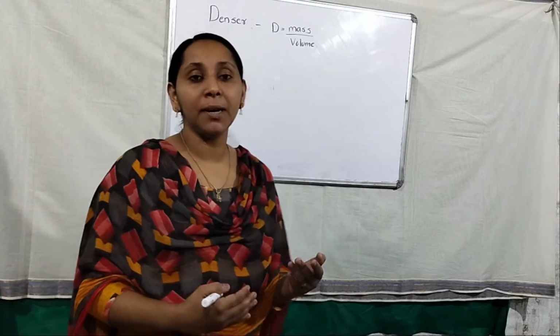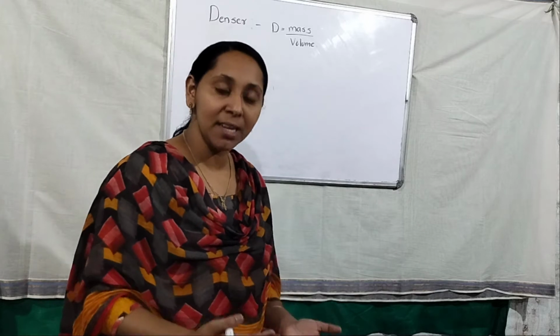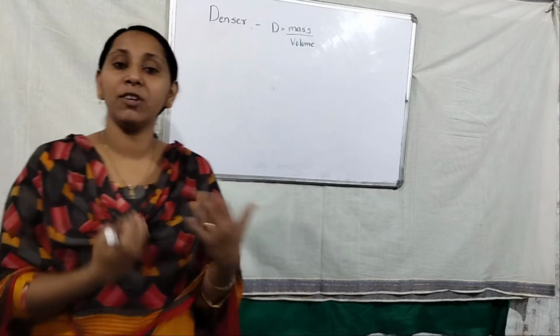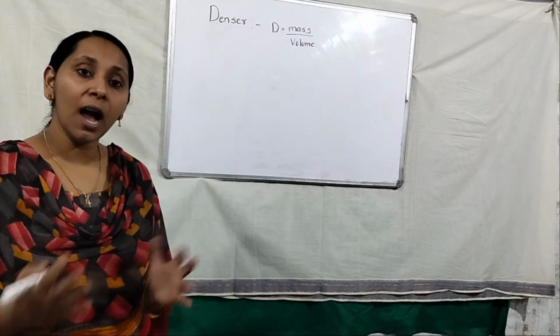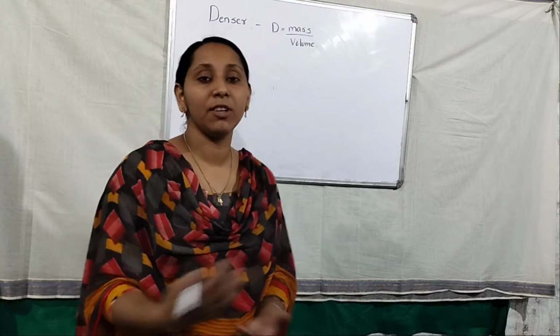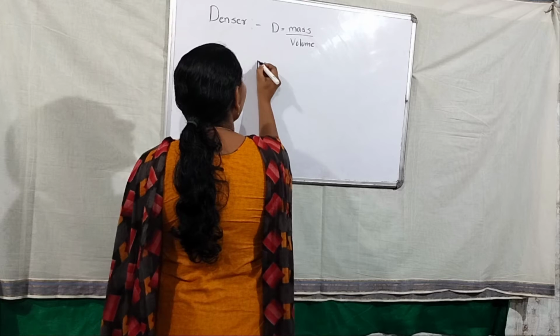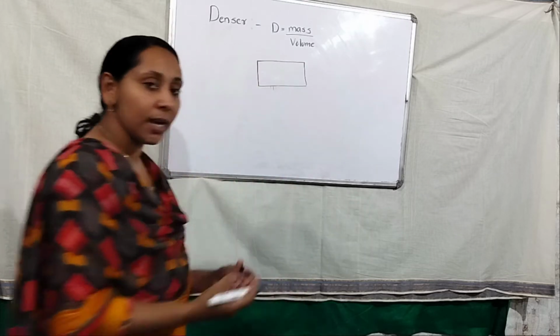What is a denser medium? Higher density mediums are called denser mediums. Density means mass by volume. Then how to identify which medium is denser and which medium is rare? I am just explaining very easily how to understand which one is denser and which one is rare. Density means we have to consider any medium or any object.